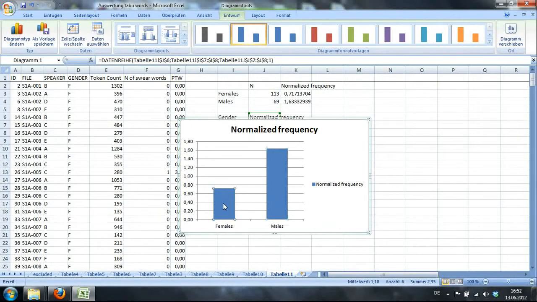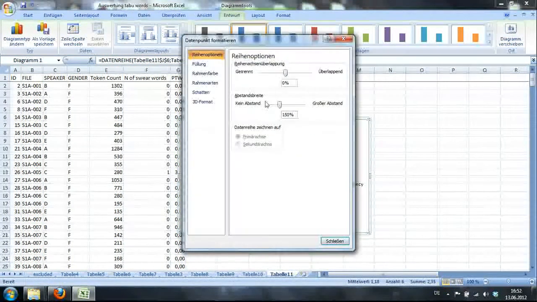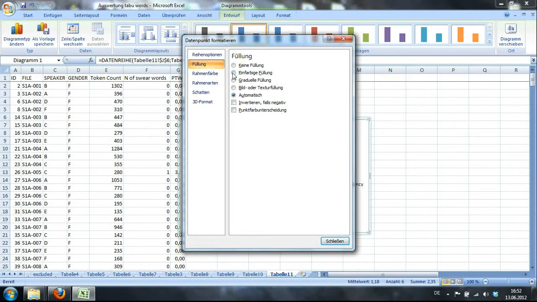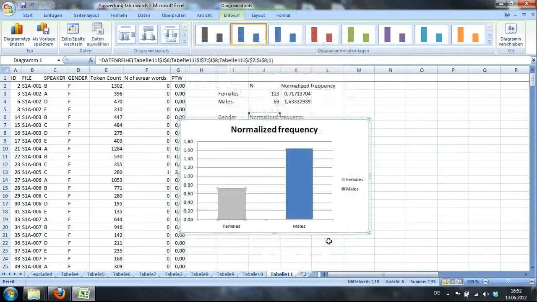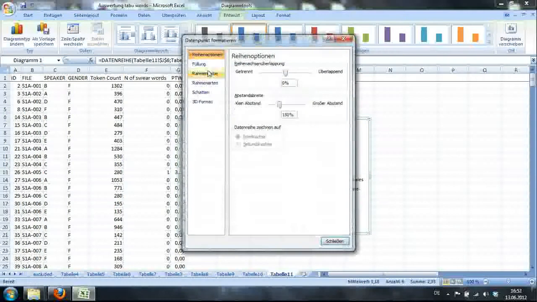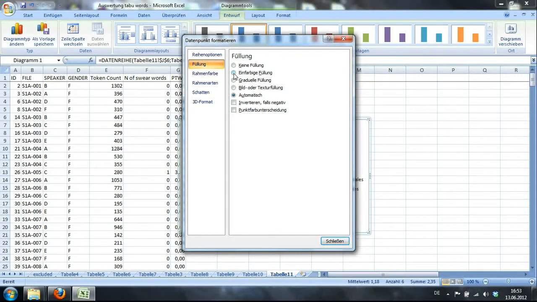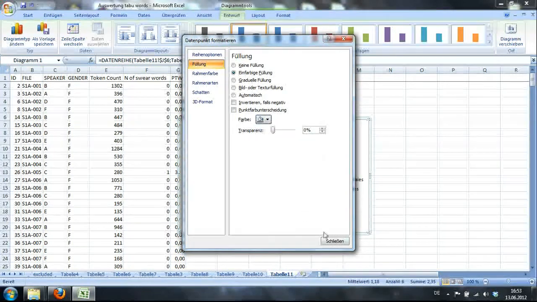Now I want the females to have a different color. Well, for example, yeah, light gray is nice. Right? And the males, I want them to have another color as well, and I'll choose a darker shade of gray. So this should be fine.